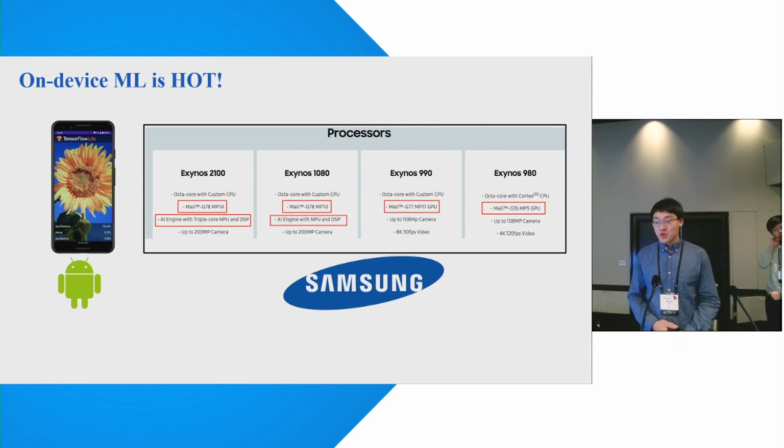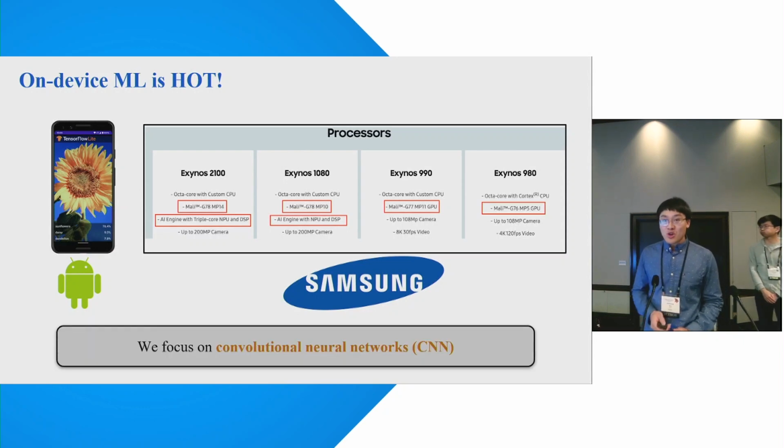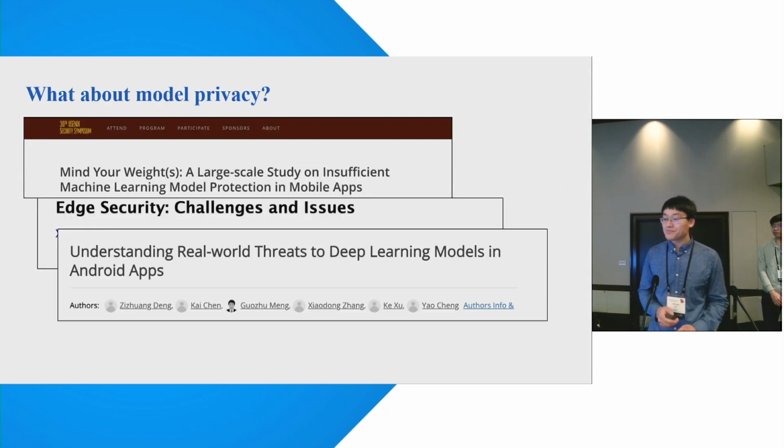So on-device machine learning is hard. On the software side, we have Android that has TensorFlow-Net support on-device machine learning. On the hardware side, smartphone vendors like Samsung are making new processors with AI engine and GPU to accelerate on-device model inference. For this talk, we'll focus on convolutional neural networks, or CNN, as they are one of the major types running on end devices.